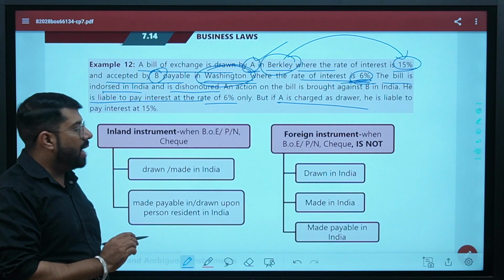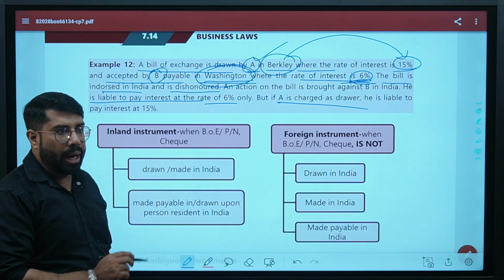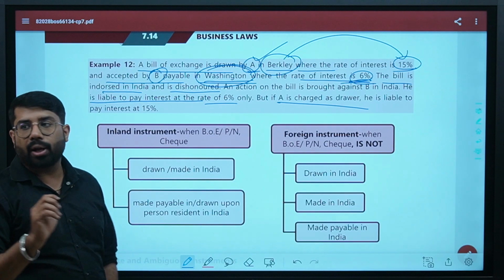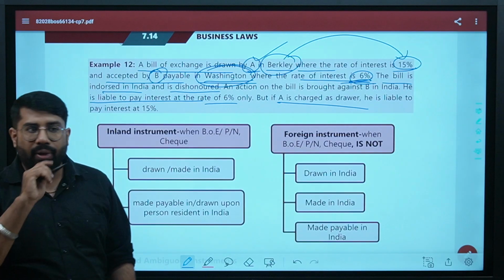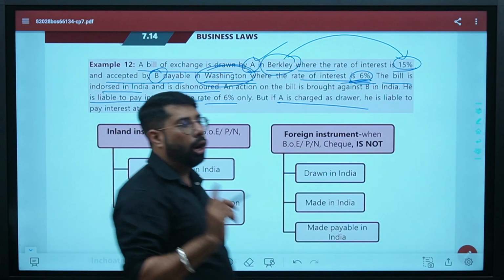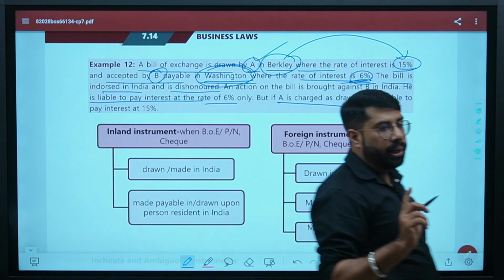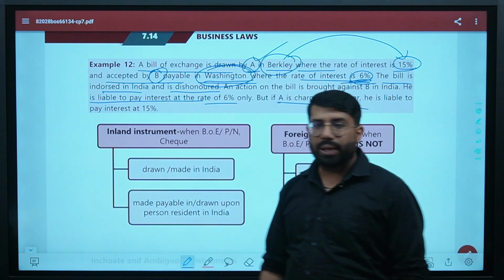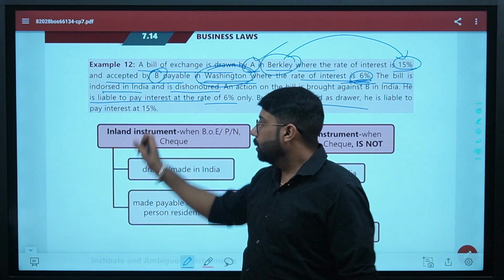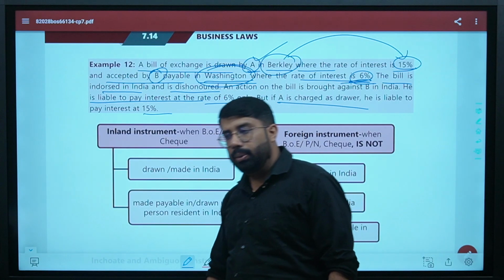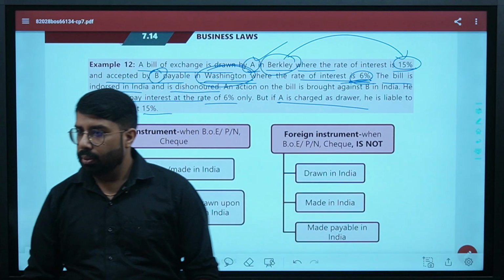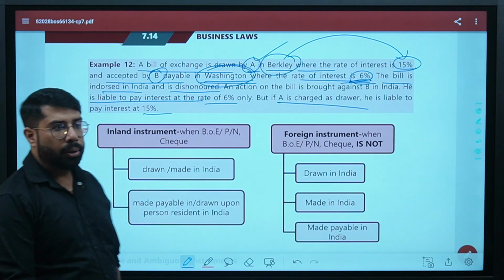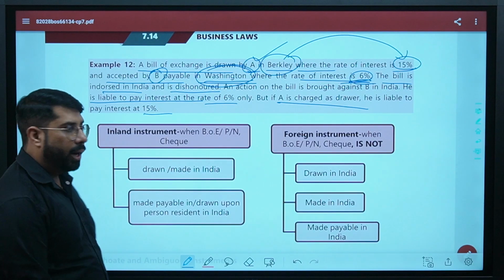So if B is liable, he is in Washington, and by the law of the land, he should pay interest at 6%. And if A is held liable, by the law of the land, Berkeley, it says that the interest should be paid at 15%. So that is what I was explaining to you, that the law of the land will be applied. Are we clear? This thing we have already understood.